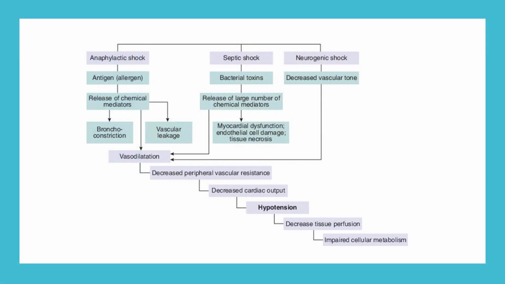No matter what type of shock we are talking about, in case of distributive shock, the common denominator is vasodilatation. Once there is widespread vasodilatation, that leads to decreased peripheral vascular resistance, which causes decreased venous return, leading to decreased cardiac output and leading to hypotension. This would cause decreased tissue perfusion and, as a result, impaired cellular metabolism. Let's look at these three subtypes of distributive shock in more detail.